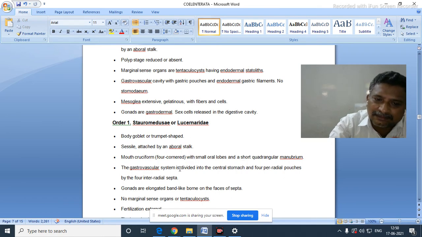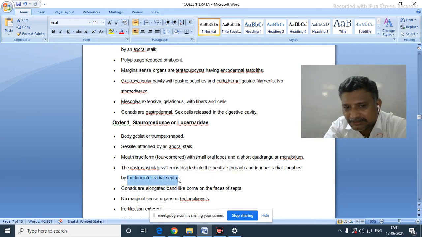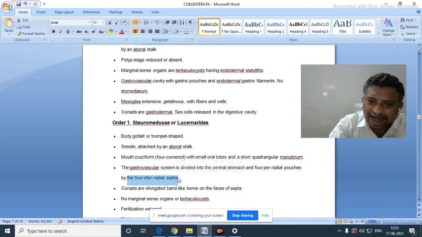The gastrovascular system is divided into a central stomach and four perradial pouches, with four interradial septa.